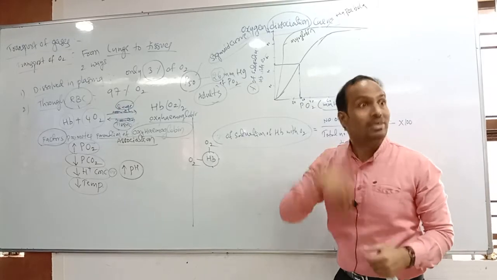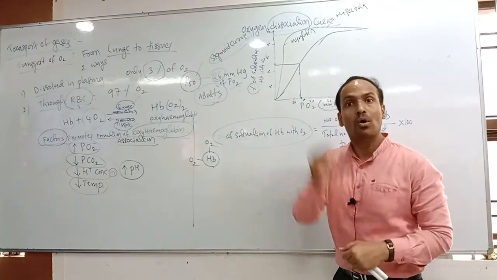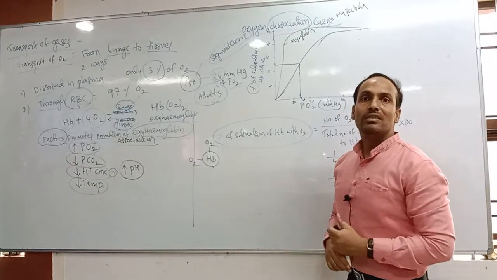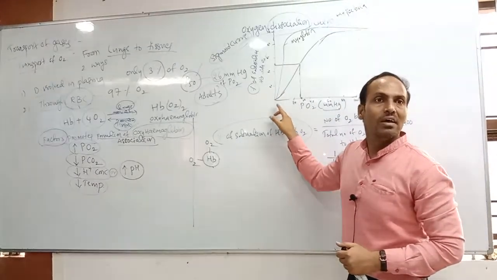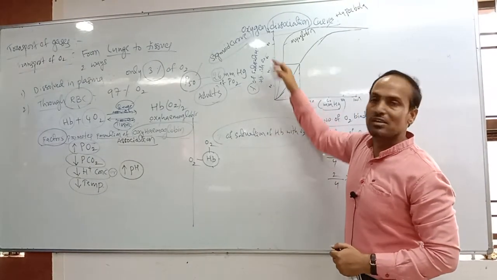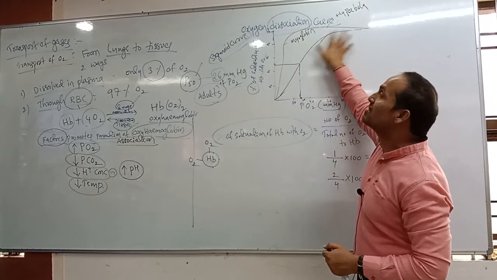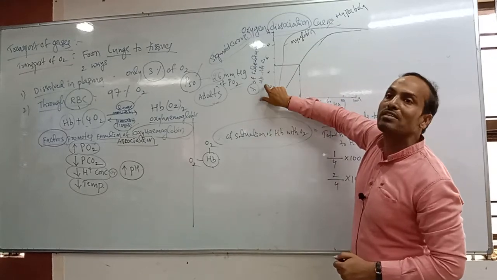Myoglobin has the ability to capture oxygen even at a low amount of oxygen. That type of capability is there for myoglobin. That is why the myoglobin oxygen dissociation curve is not sigmoid, it is a hyperbola. This is important.